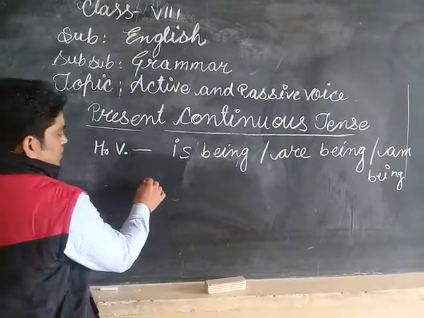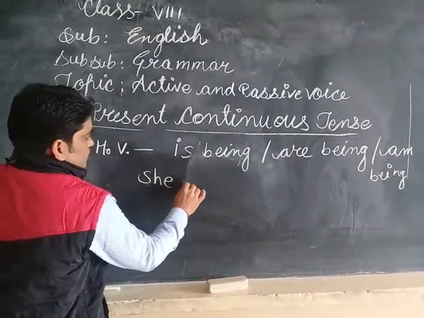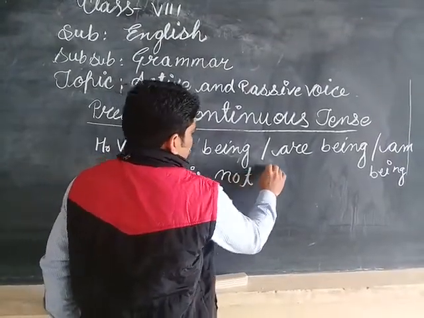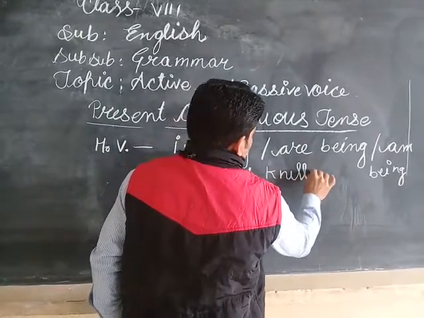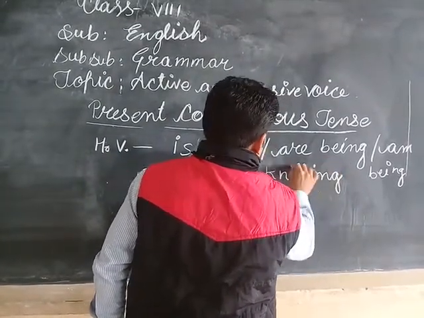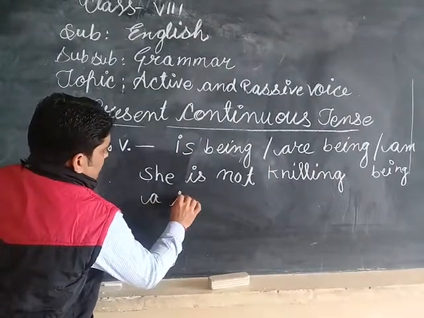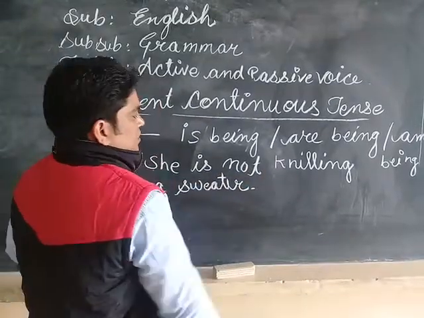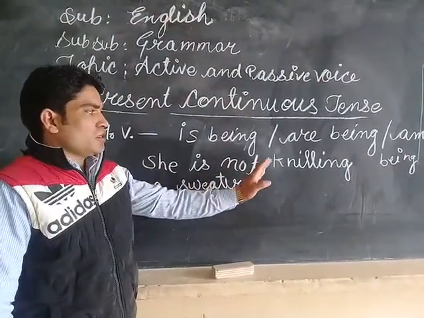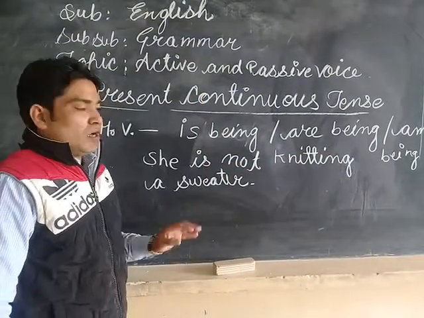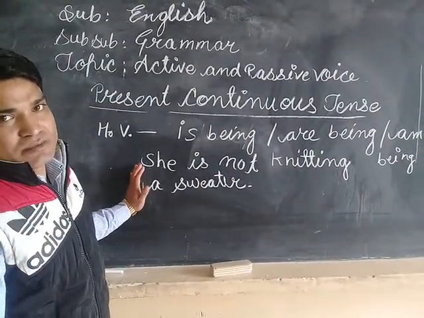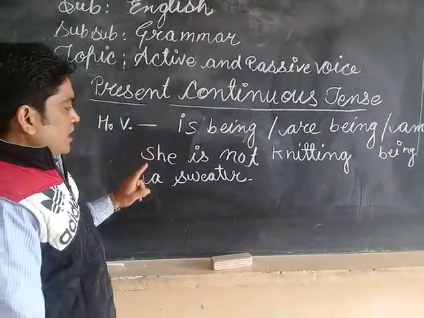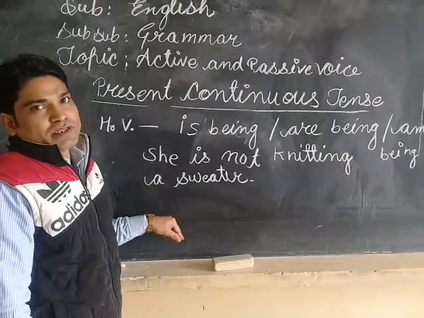For example, she is not knitting a sweater. This is our active sentence of present continuous tense, and we have to convert it into passive voice.